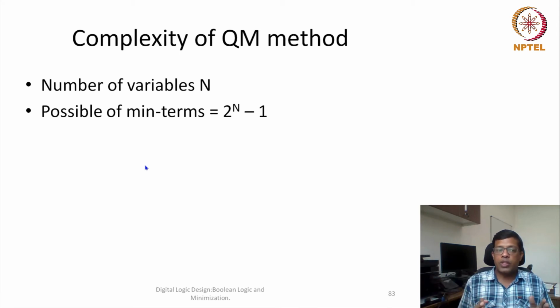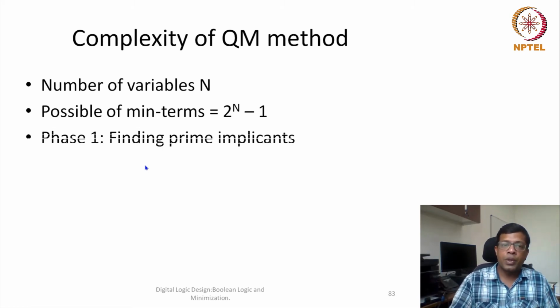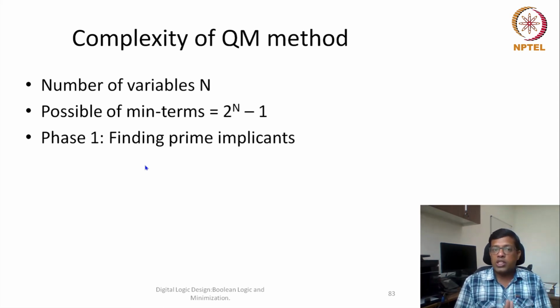But as we have seen in our previous lecture, we are doing grouping so that the number of comparisons could be minimized. But still, our observation was that the number of comparisons is still more than 2 to the power n. So whatever the number of minterms, the number of comparisons was still much more than that. So this first stage of prime implicants, where the number of stages is also of the order of capital N minus 1.